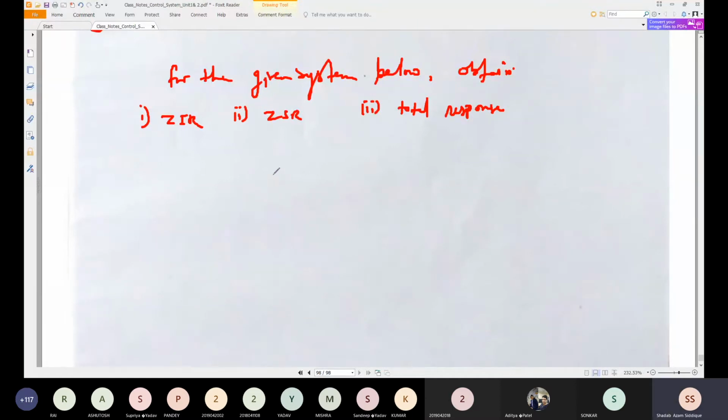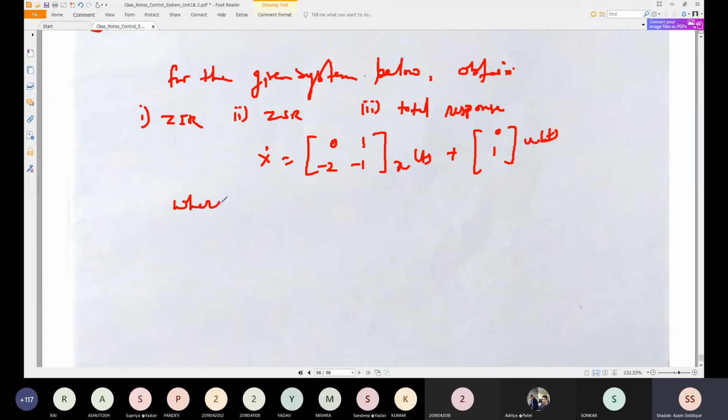So in this we have the problem which is given, x dot is equal to, this is a very simple problem, 0 1 minus 2 minus 1, which we have seen in the earlier problem, x of t plus 0 1 u of t, and where it is given as, so that was the same problem.